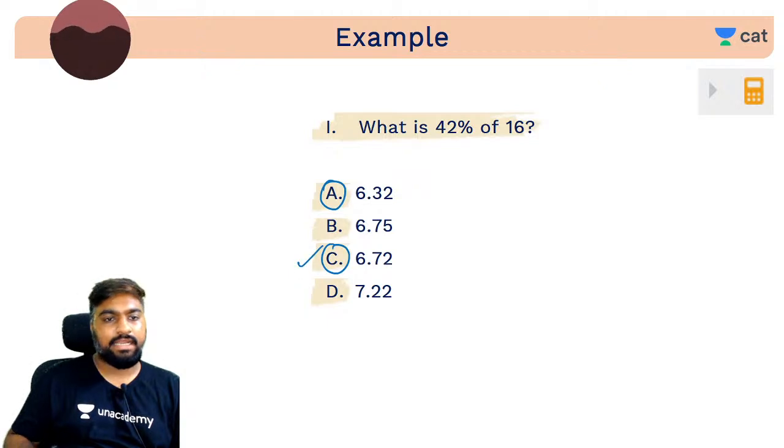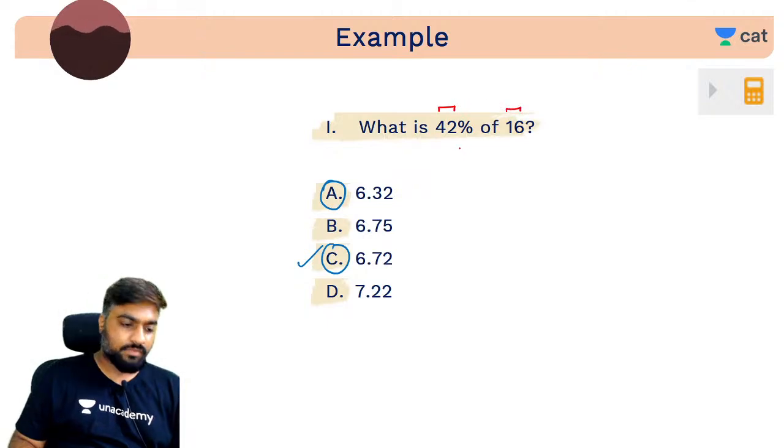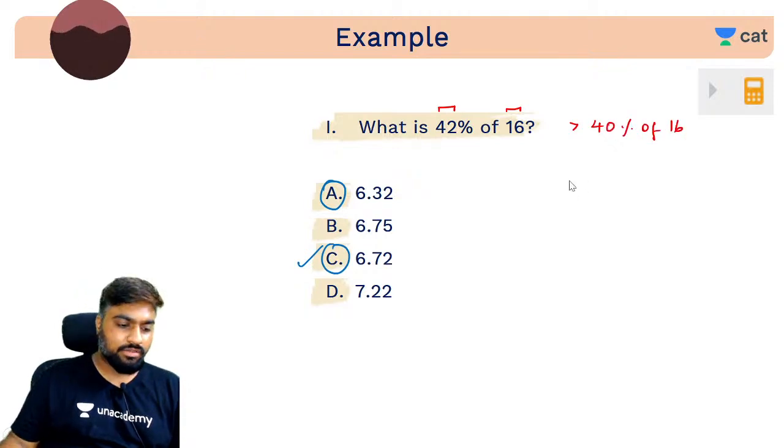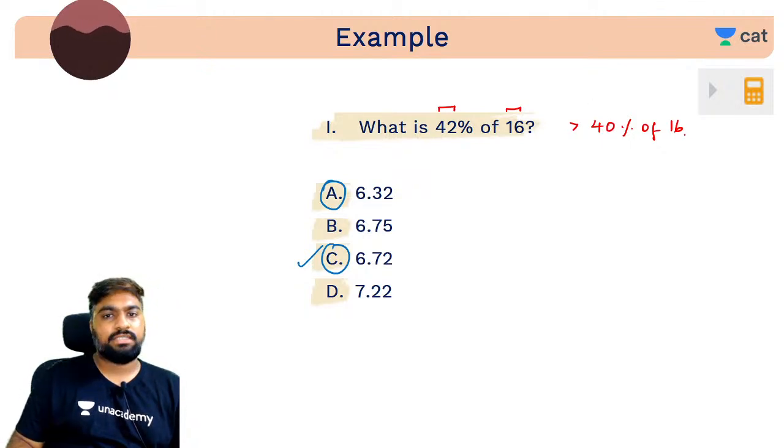Superb. C is the right answer. So look at this. What do you do? 42 percentage of 16. I know this value will basically be greater than 40 percentage of 16. How much is 40 percentage of 16? 6.4. So our answer will be greater than 6.4.